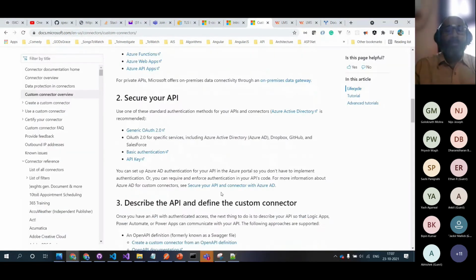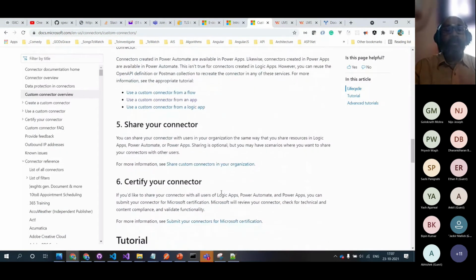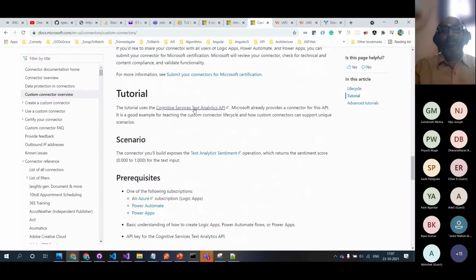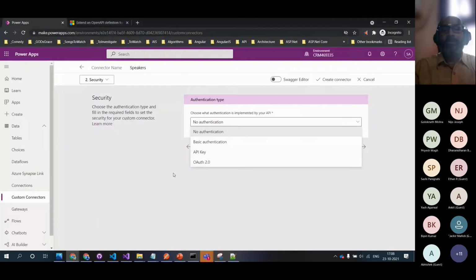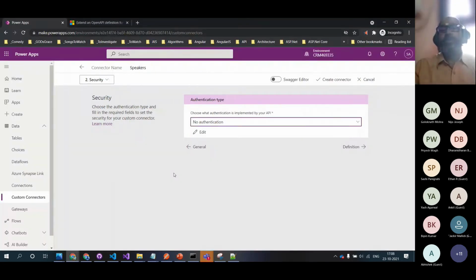Or when you're trying to do sentiment analysis with Cognitive Services text, in this scenario also we need this API key. Remember, any API which is exposing, they either ask for basic authentication or an API key, or they ask you to do OAuth 2.0. In that case, you need this. But at this point of time, we are not exposing anything. We can go with no authentication.